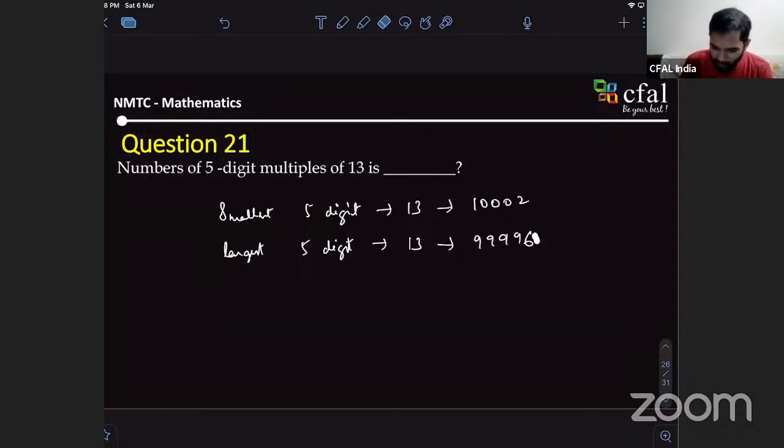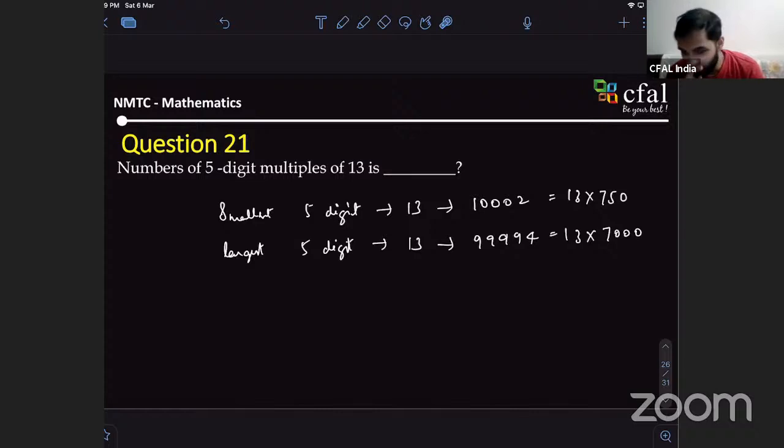Actually 6 is a multiple of 13, let me just change it to 4. So this will be 13 into something, correct? For example, 13 into say 700 or 800 or 750, I'll take. And this will again be 13 into something, say 13 into 7,000. It's fine, just an example. These are not true numbers, okay? Do not multiply and tell me they are wrong. I know they are wrong. I'm just helping you solve.